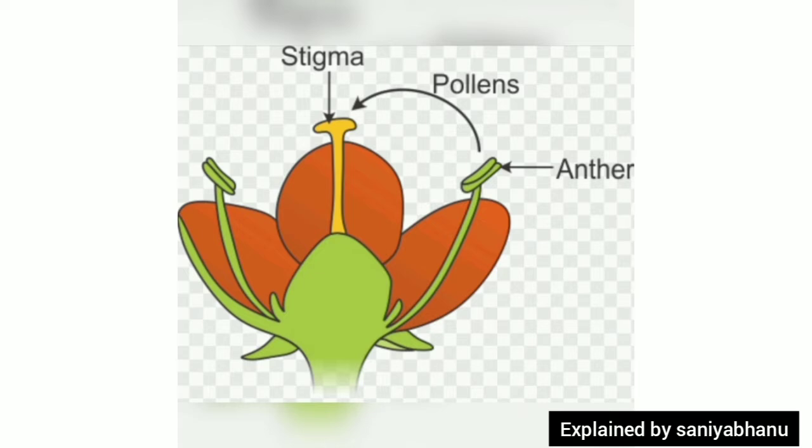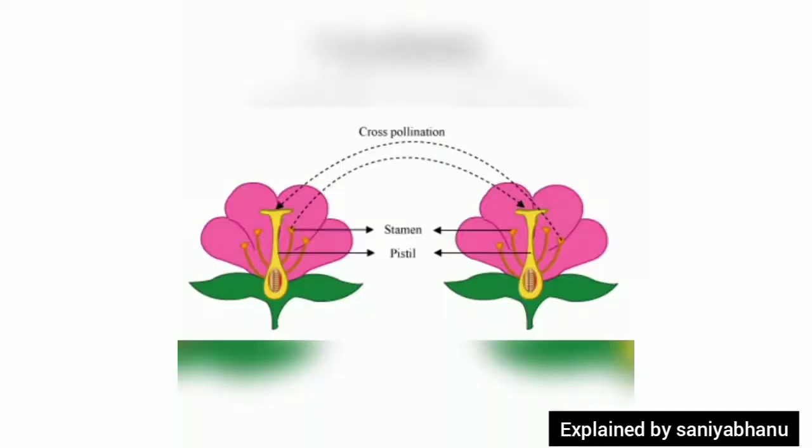Self-pollination occurs when the pollen grain from anther is deposited on the stigma of the same flower or another flower on the same plant. Cross-pollination is the transfer of pollen from the anther of one flower to the stigma of another flower or different individual of the same species.